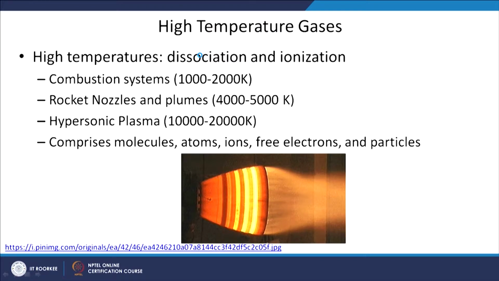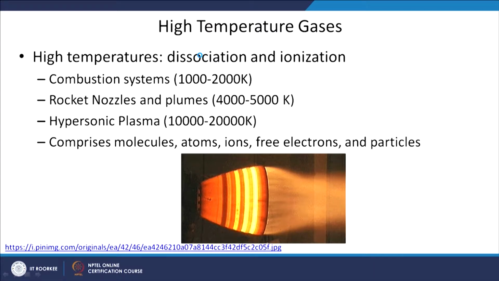In hypersonic applications or high temperature gas applications, such as rocket nozzles and rocket plumes, the temperature is very high, of the order of 4000 to 5000 Kelvin, and if we go for hypersonic plasma around a space shuttle, the temperature may be of the order of 10,000 to 20,000 Kelvin. At such high temperatures, we may have radiation even at shorter wavelengths, that is, in ultraviolet and vacuum ultraviolet regions.